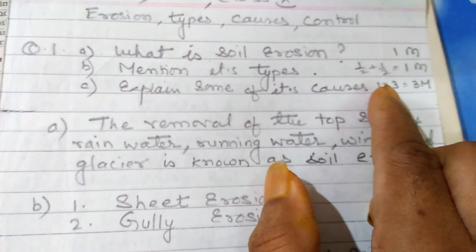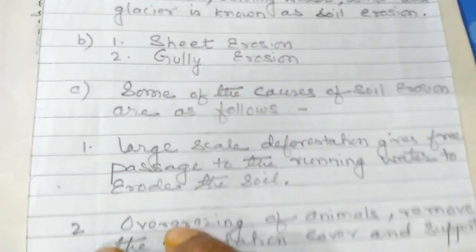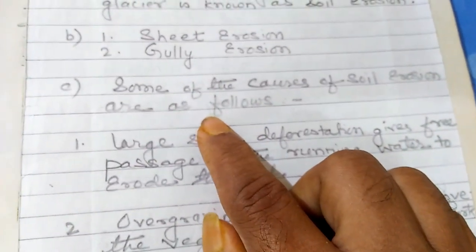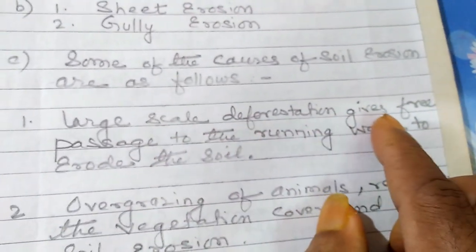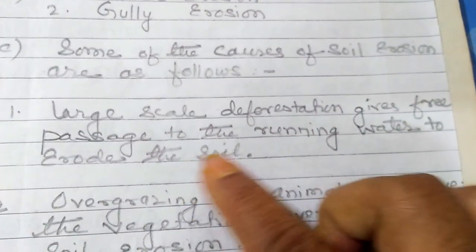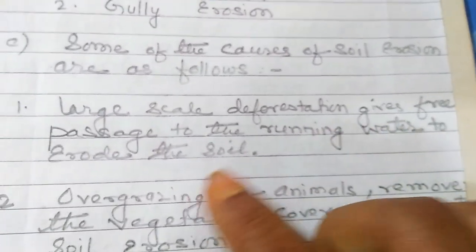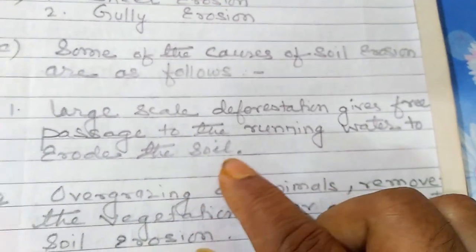Explain some of the causes of soil erosion. You have to mention any three. You can mention five also. Choice is yours. Some of the causes of soil erosion are as follows. Large scale deforestation gives free passage to the running water, erodes the soil.